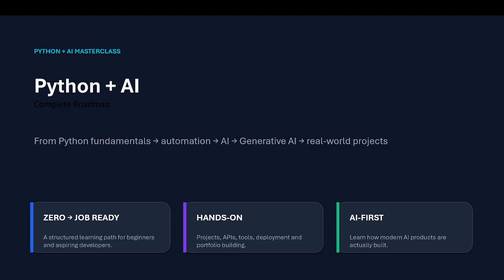So this is the complete roadmap of Python plus AI. Once you understand this, you will have no question left in your mind. I'll show you the complete AI roadmap from the beginner level to building real-world AI applications. So let's start. First it says: Python fundamentals, automation, AI, generative AI, real-world projects. These are the steps we will be covering.